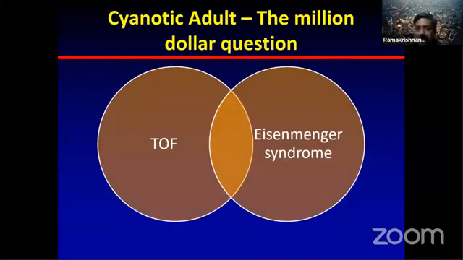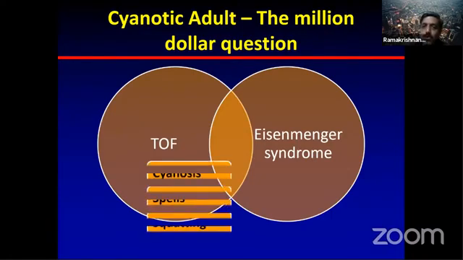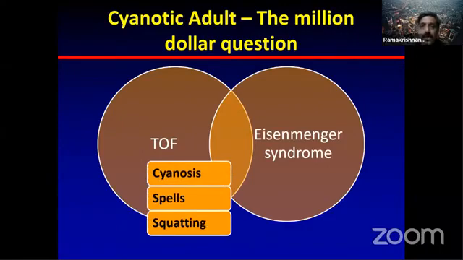How do you differentiate? In Eisenmenger syndrome, we know the natural course has 3 types of presentation: cyanosis, continuing cyanosis, and cyanosis increased. The common garden VSD Eisenmenger and ASD Eisenmenger can present to you with 2 types. One is increased flow symptoms, heart failure in infancy, then a settled phase, and coming to you insidiously at around 20 years, the classical presentation of Eisenmenger. But the most important historical differentiation is early onset of cyanosis in TOF, spells, and squatting, which we all know.